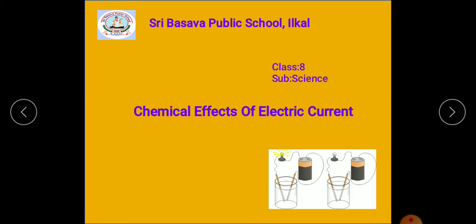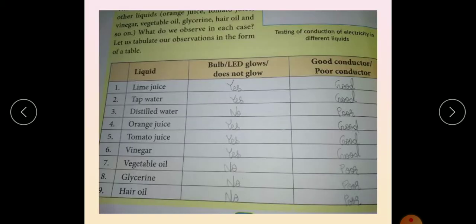So all these things are there, and this is what the chart is about. We have a chart, like this chart is also there in your book, but this is the chart where the experiment is conducted with the help of an LED bulb. You can see that the lemon juice is conducting electricity. It's a good conductor of electricity.